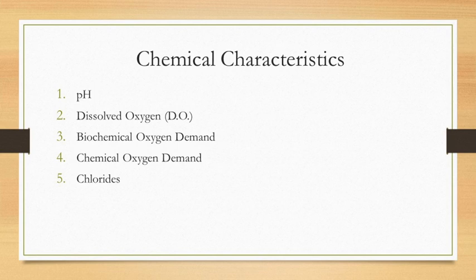This is important, we already discussed it. It is very important to maintain a minimum of 2 to 4 mg per liter of dissolved oxygen for the survival of aquatic life. That's why the BOD parameter is very important. It gives an idea about the amount of organic matter present in water, and ultimately it indicates the pollutional strength of the wastewater. So BOD is a very important characteristic of industrial wastewater.